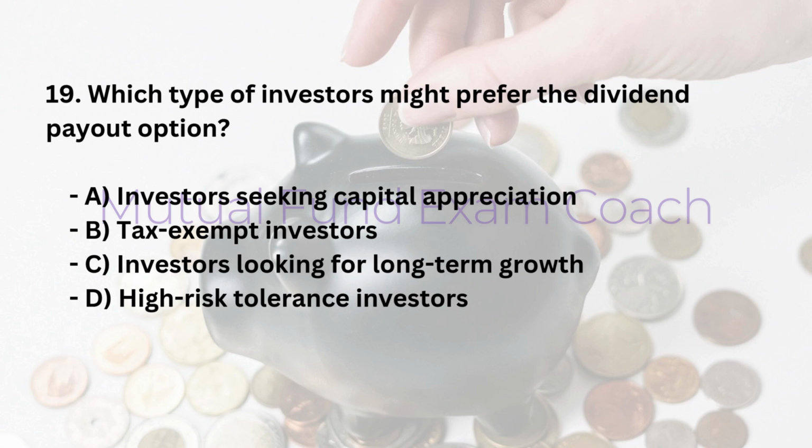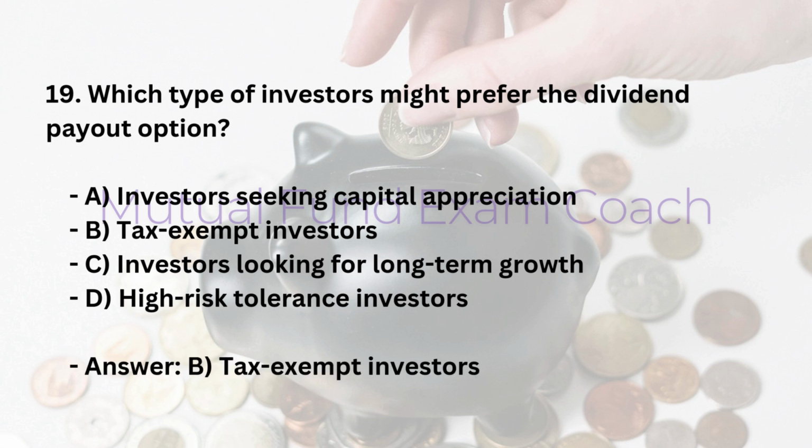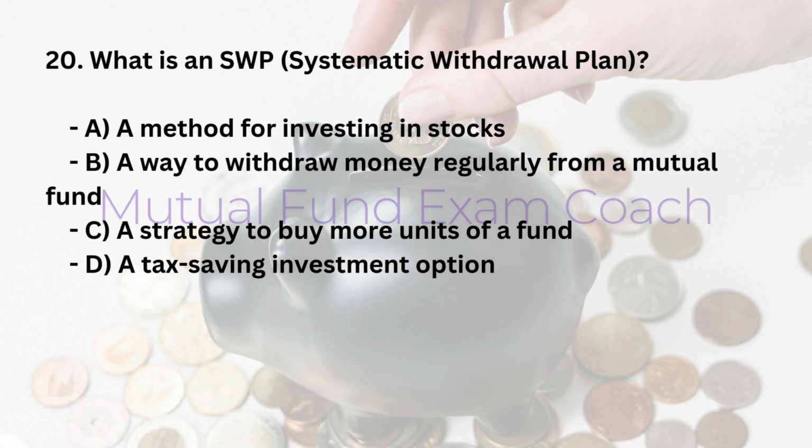19. Which type of investors might prefer the dividend payout option? A. Investors seeking capital appreciation. B. Tax-exempt investors. C. Investors looking for long-term growth. D. High-risk tolerance investors. Answer: B. Tax-exempt investors.